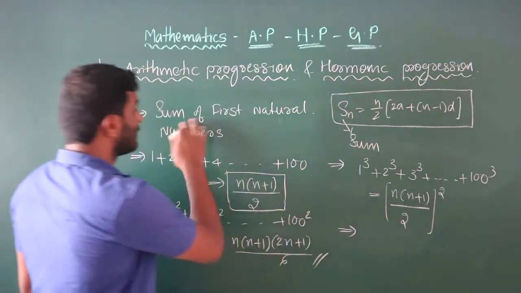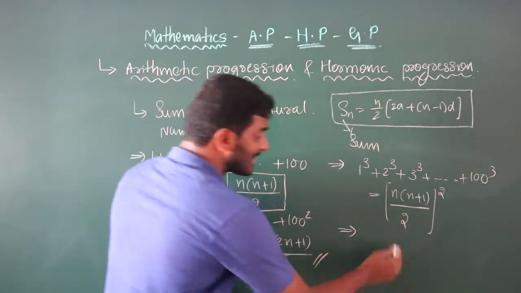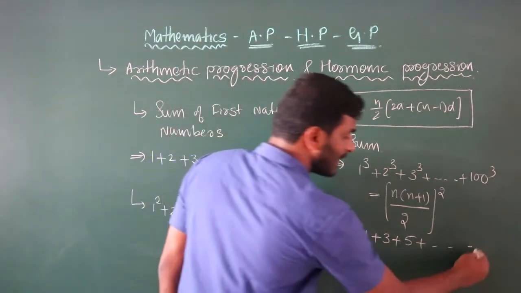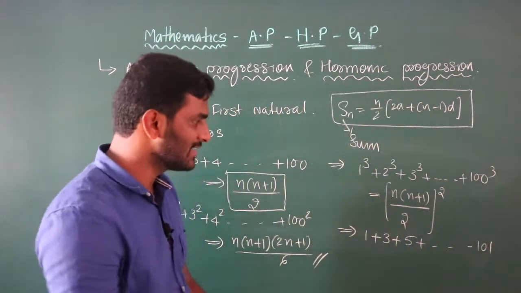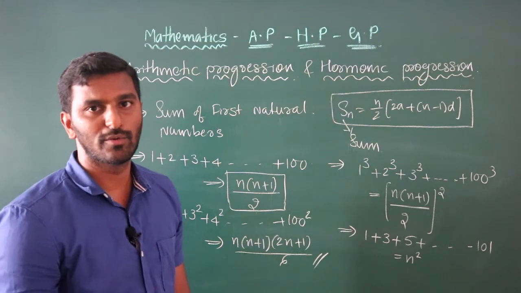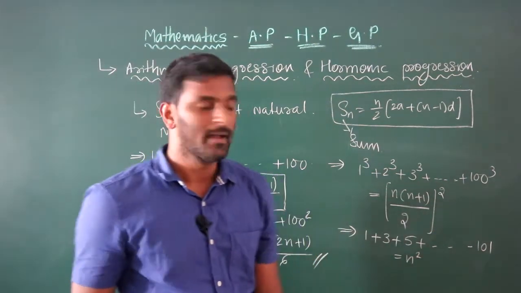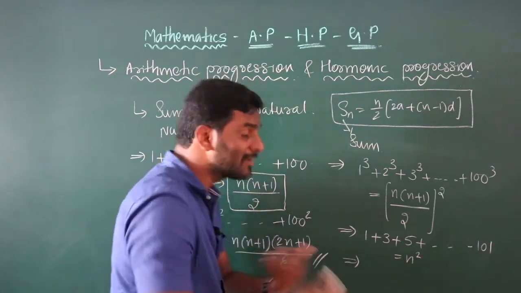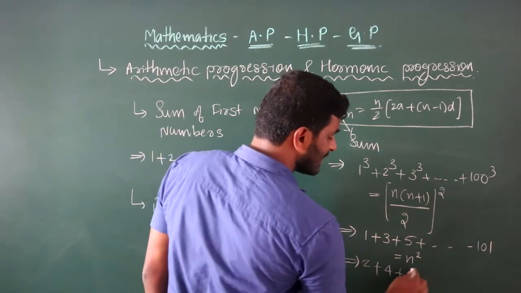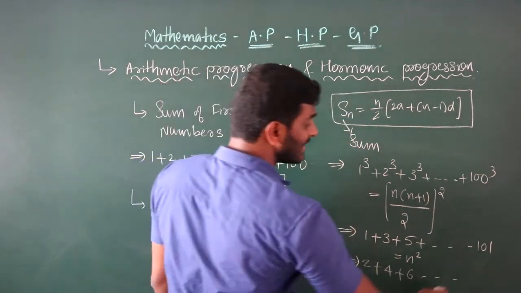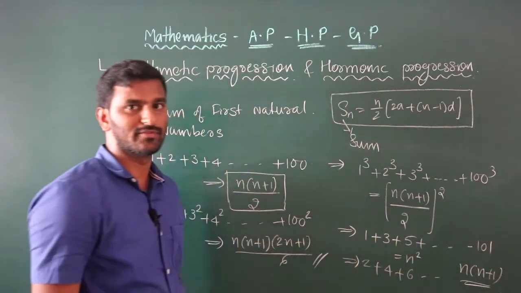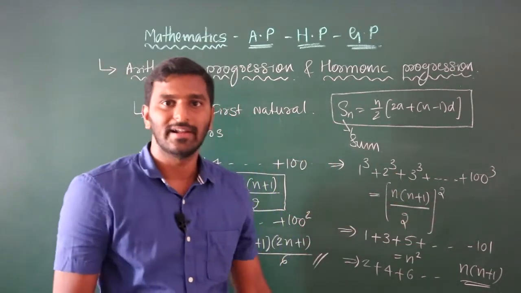Here, if it is the sum of the first odd numbers, like 1 plus 3 plus 5 plus etc., in this case we need to take the square. So there is n square. If you do n square, we'll get the sum. And the last one, the sum of the first even natural numbers: 2 plus 4 plus 6 plus etc. In this case, we need to use n into n plus 1. Note all these points and write them down separately.